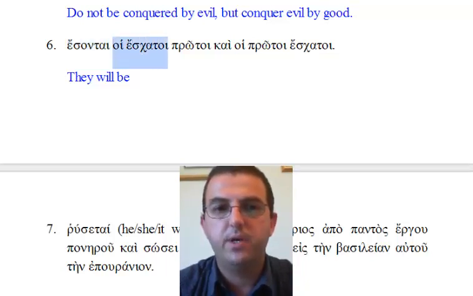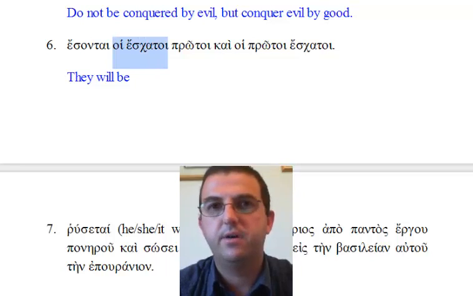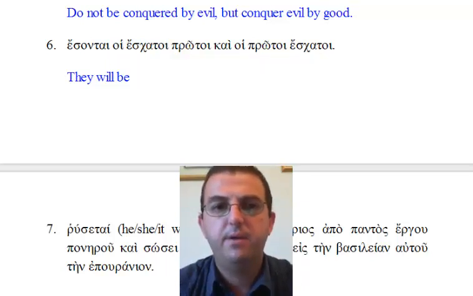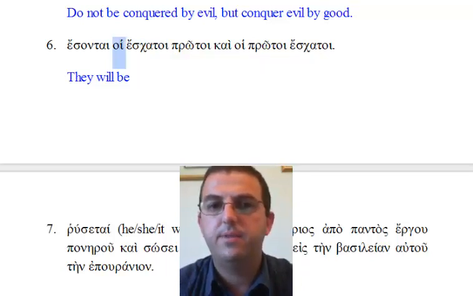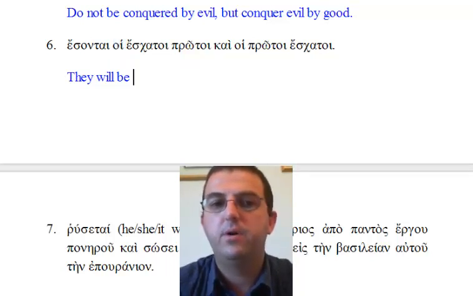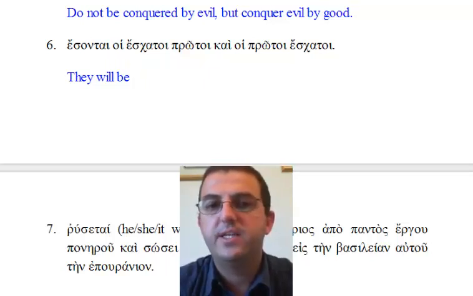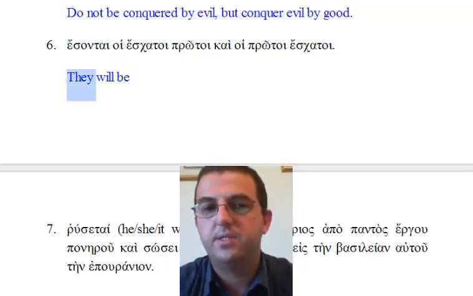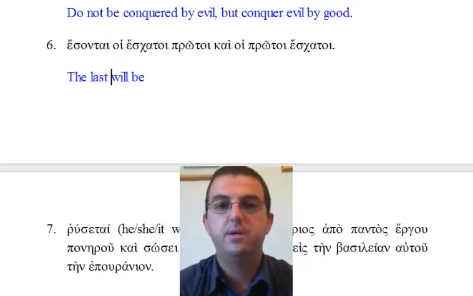What we find is hoi eschatoi. Eschatos is the adjective meaning last. There is no noun that it's modifying, so it must be functioning as a noun. It's taking the article, hoi. We know that it is masculine nominative, plural. So hoi eschatoi means the last, and it is functioning as the subject of esontai. So we're going to have the last will be